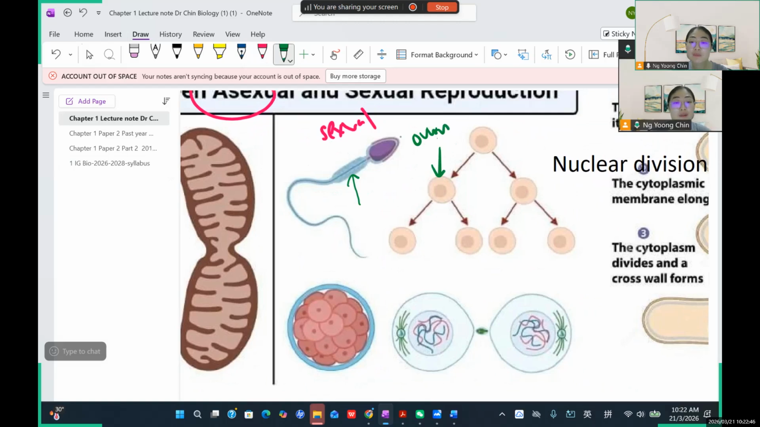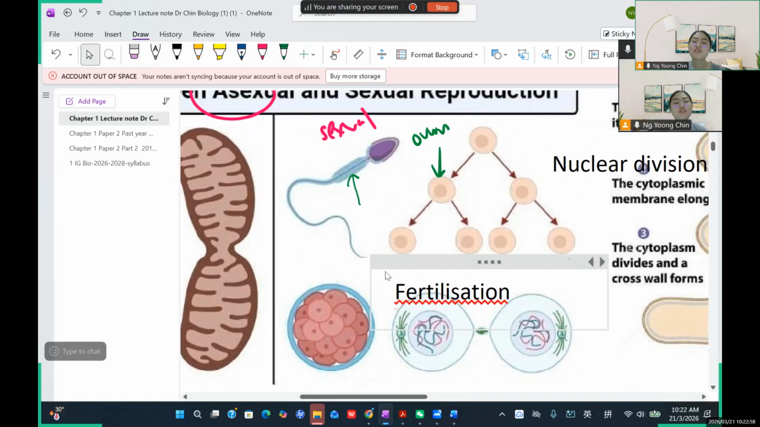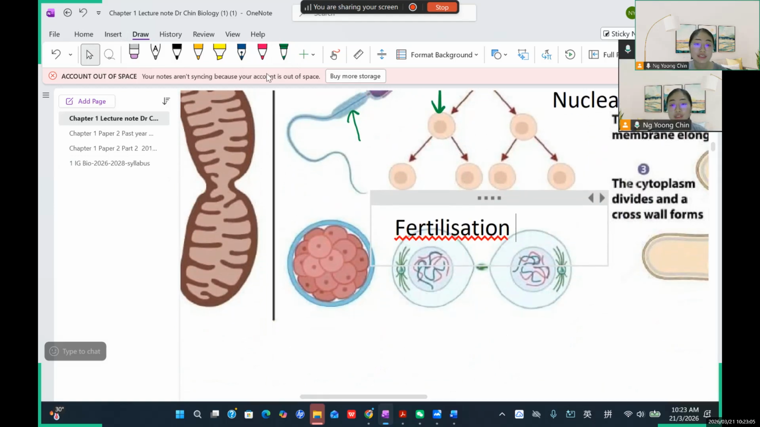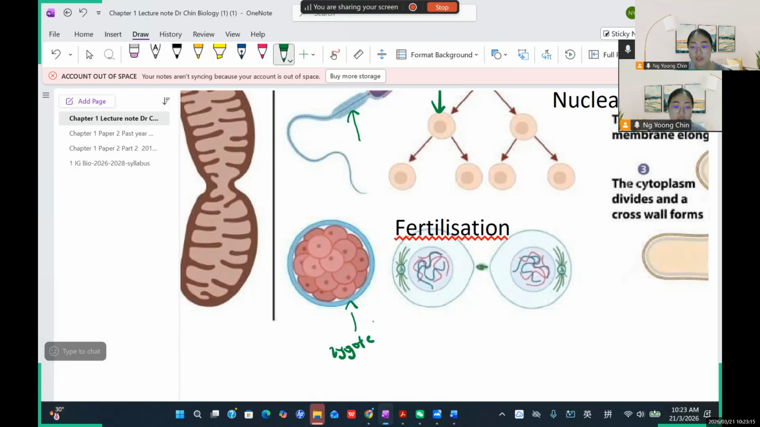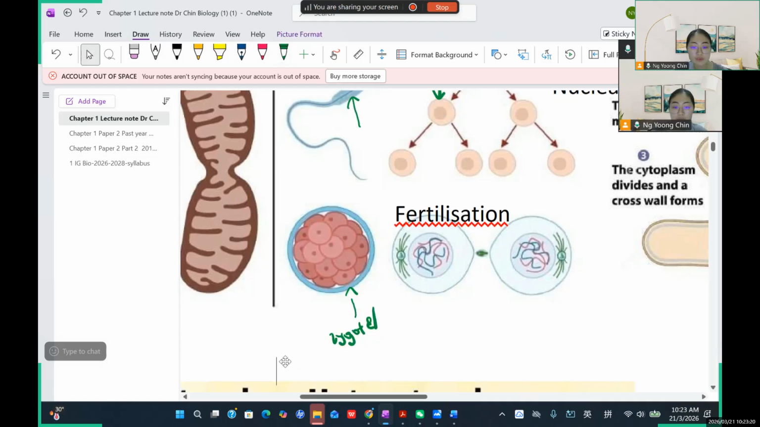So that's why the sperm can fuse with the ovum, undergo what? Fertilization, okay? Fertilization, these are 受精. So after the sperm fuse with the ovum, they can produce what? Zygote. So this was the zygote. You can see this one, it's a ball of cells, right? This is also known as zygote. Or sometimes we call it what? Embryo. Okay, embryo. Zygote or embryo.